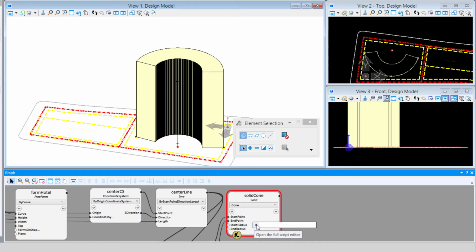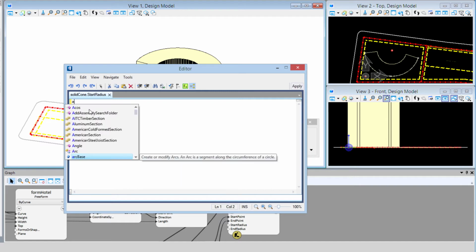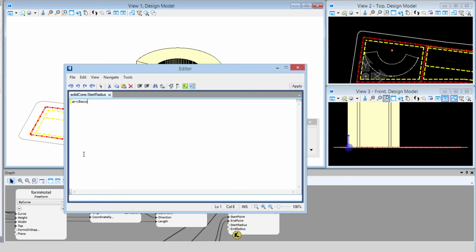So I'm going to start with the start radius. I'll open up the script editor, and I'm going to write this as an expression, as an algebraic expression. Notice as I type, it pops down a list of available inputs, and I can just double click on the arc base there. Now I want the radius of that arc base, so that's one of those output properties.